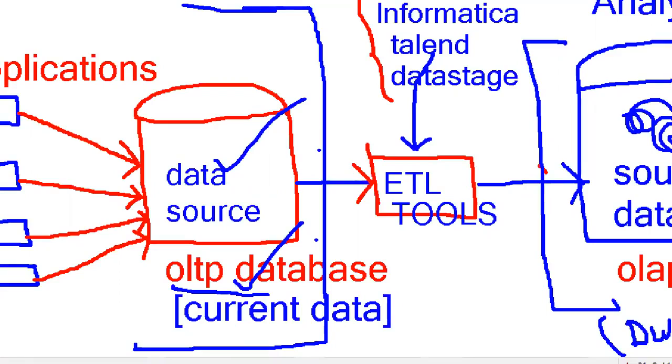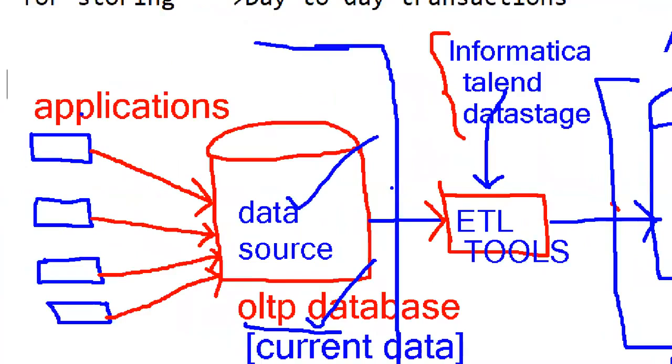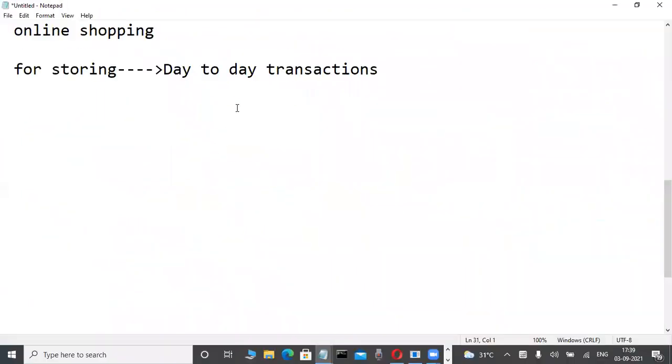Actually, which type of databases are you working with? Always structured databases. Structured databases means, as I said yesterday, Oracle, SQL Server, DB2, Sybase. These are called structured databases. And not only that, unstructured databases also exist, like MongoDB and Neo4j. These types of databases work with JSON objects; those are unstructured databases. Okay? So that's why, currently, you are working with structured relational databases. That is, relational databases. Okay, fine. That much is powerful.